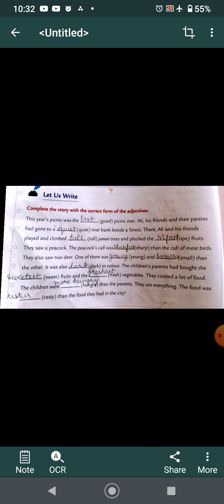The children's parents had bought the sweetest fruits and the freshest vegetables. They cooked a lot of food. The children were hungrier than the parents. They ate everything. The food was tastier than the food they had in the city. I hope children all this is clear.